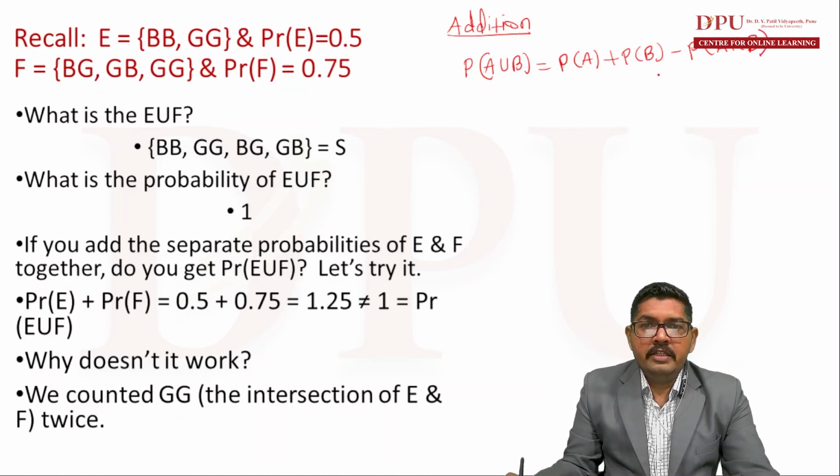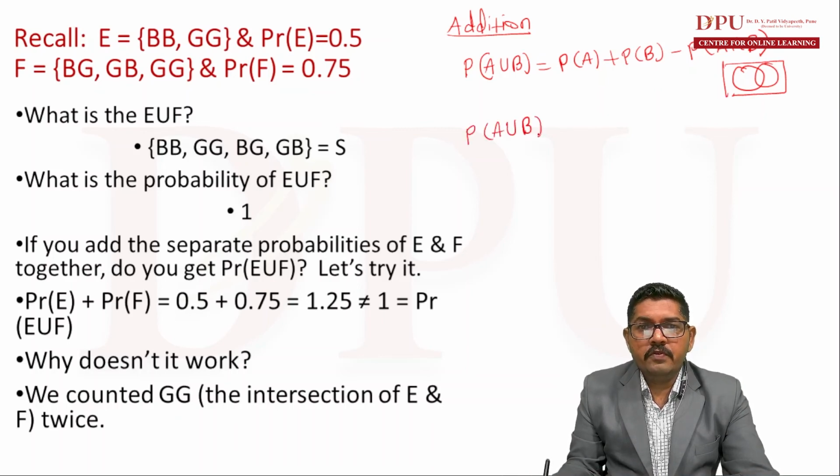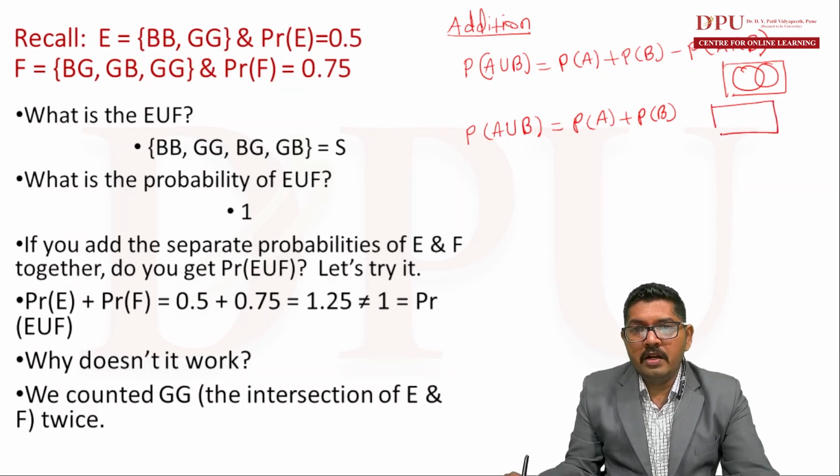This is applicable in case the events are overlapping like this. Otherwise, probability of A union B is equal to probability of A plus probability of B. This is applicable when the two events are disjoint like this.